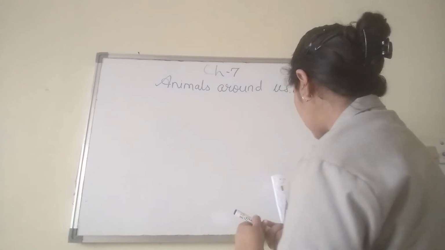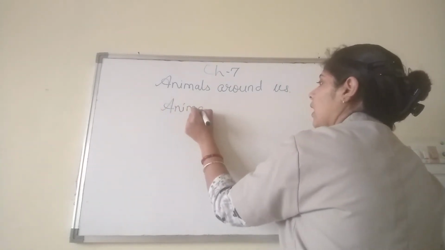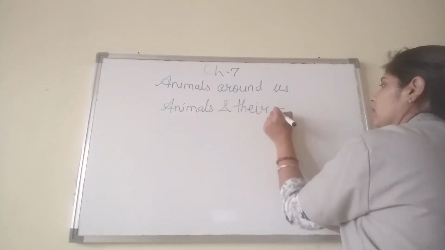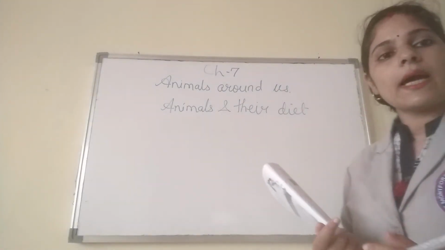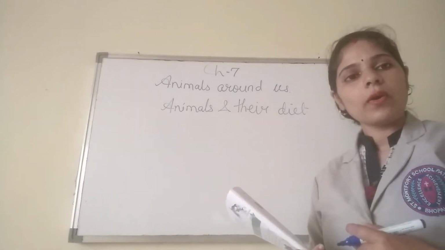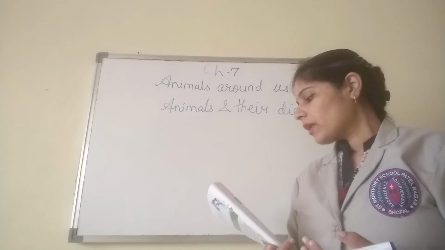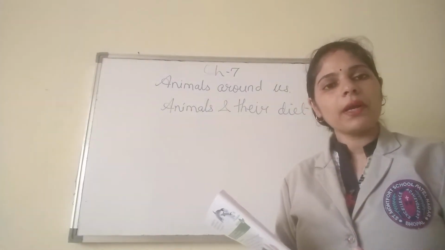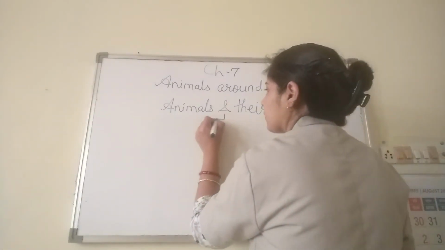So here we are studying animals and their diet. It means that, like us, animals need food. Some of us are vegetarian and some are non-vegetarian, and in the same way animals also have different diets.